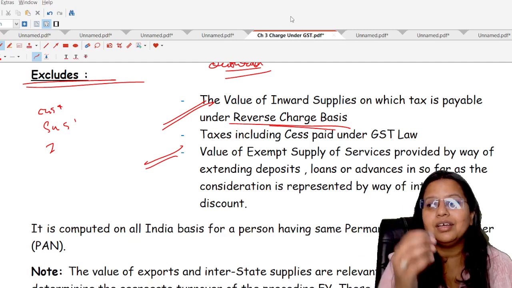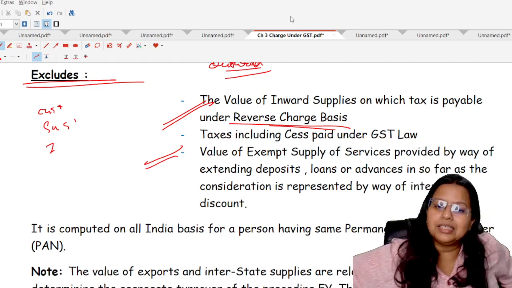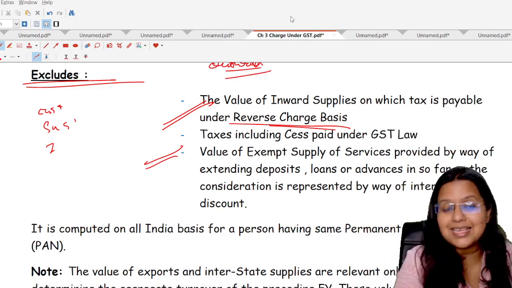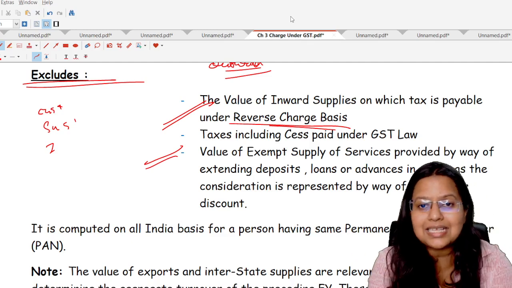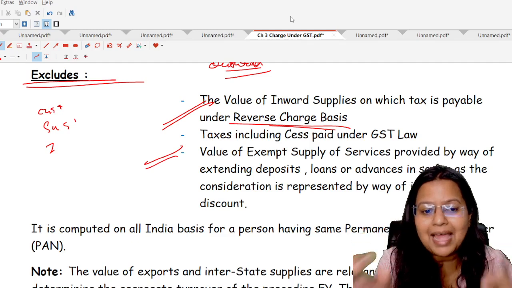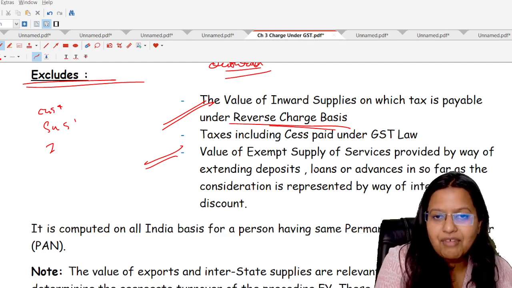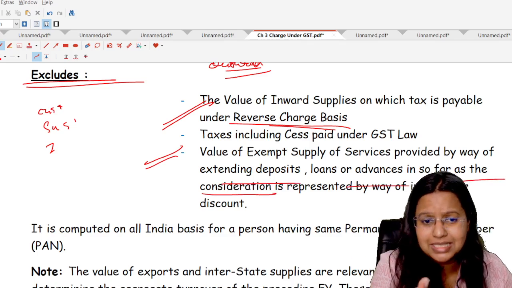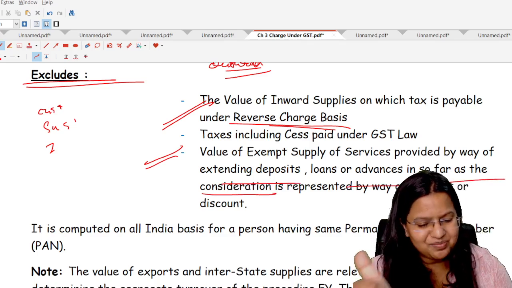Right? And in the context of that turnover, either this is a taxable or exempted supply. This is exempted. But except this exempted supply, all other exempted supplies will be covered in this point. But this exempted supply, that is provided by way of extending deposits, loans or advances, insofar as the consideration is represented by way of interest or discount, it will be excluded.